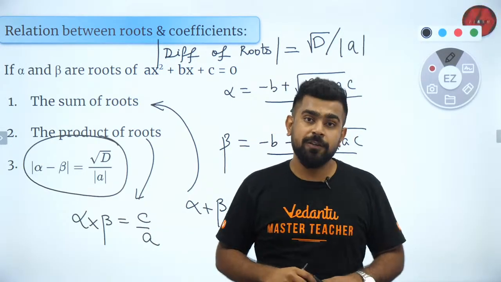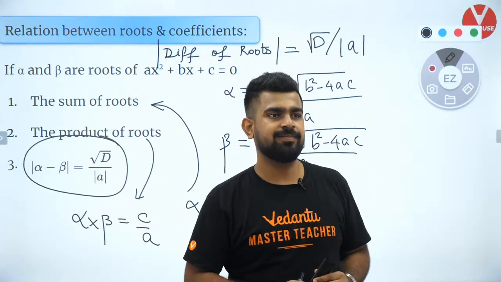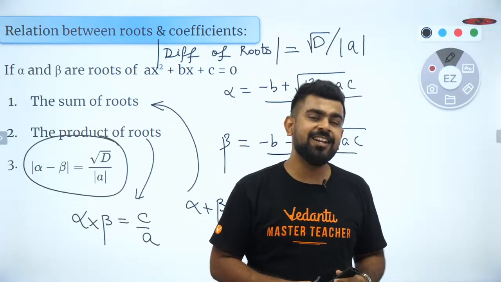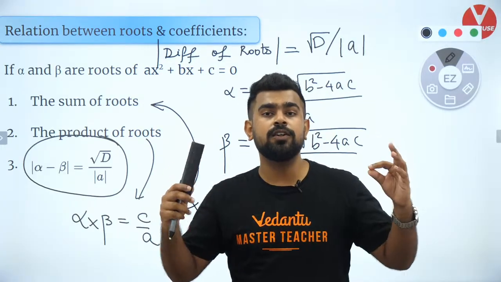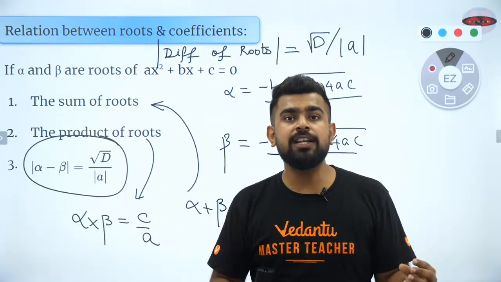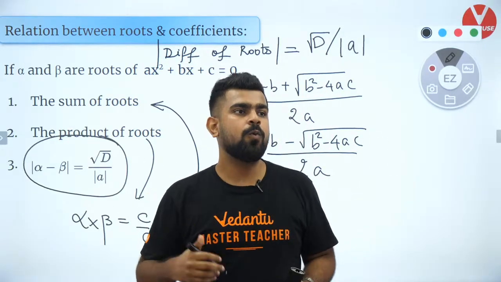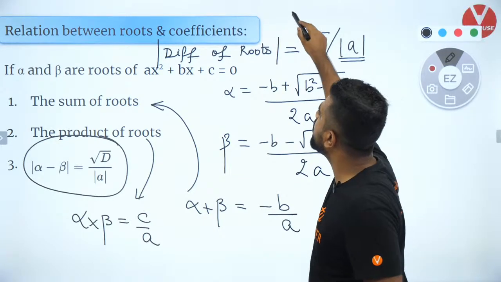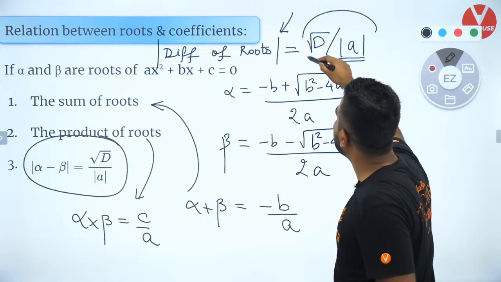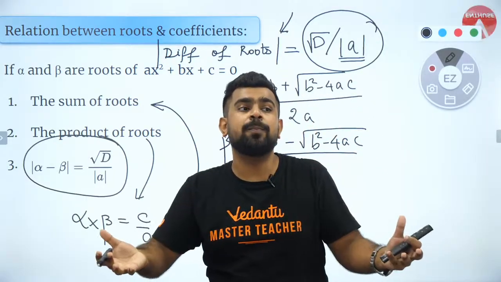Yes, Pratik. We will try to cover it in detail. That we will do. Hi Jatin, thank you for coming here. What is the root? Kamlesh is asking. Root is nothing but a value of the variable which satisfies your equation. Why magnitude of a? Because a can be negative. Since we want a positive output, we divide by the magnitude of a, so that you get the final answer as a positive quantity.